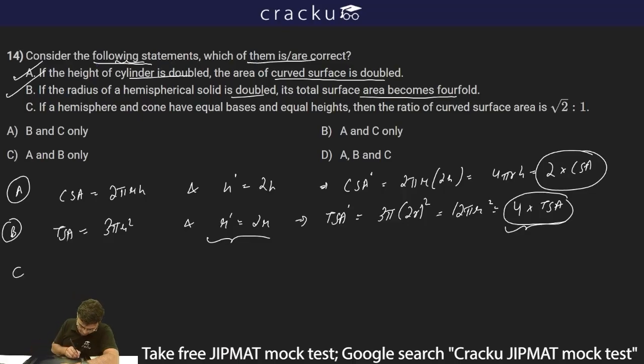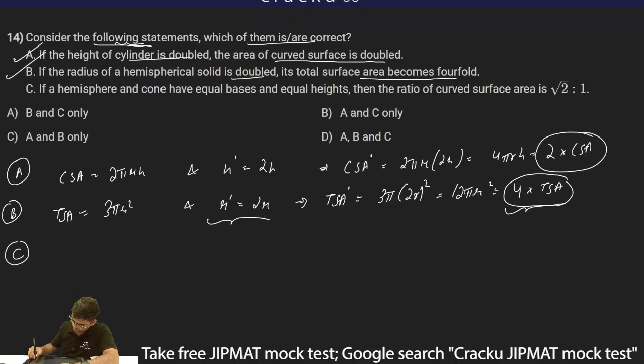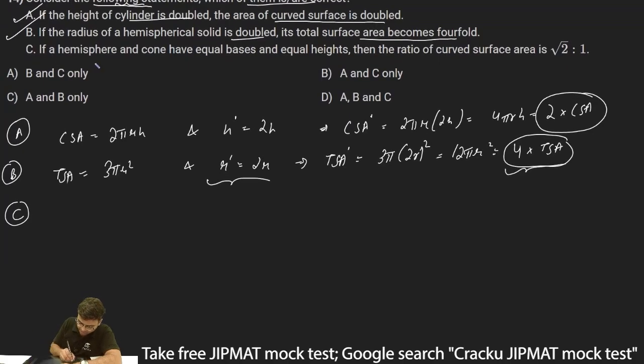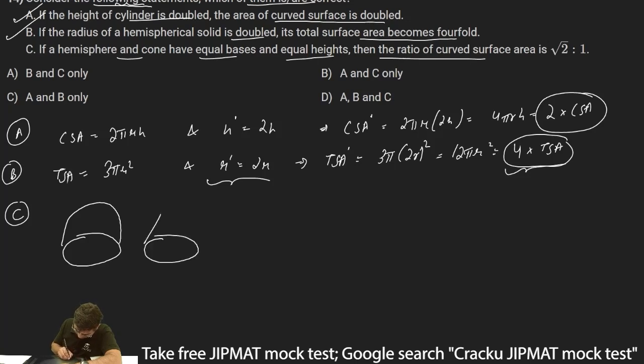Then we have statement C. The statement C is saying if hemisphere and cone have equal bases and equal heights, then the ratio of curved surface area is √2:1. So we have a hemisphere and a cone which have equal base and equal height. So equal base means radius is r. Now if they have heights as equal, height of hemisphere will be r. Thus I can say height of the cone will also be r.